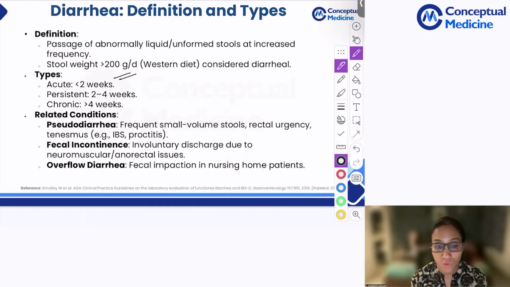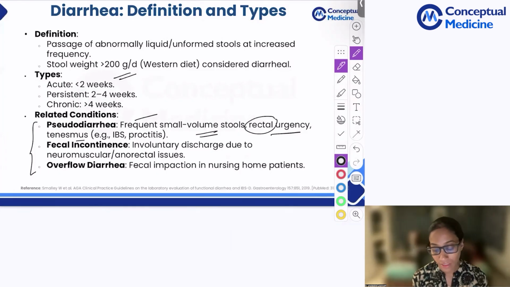What are two conditions which you should not forget while talking about this? You have pseudo-diarrhea. What does pseudo-diarrhea mean? You have unformed liquid stools, but they are frequent, small volume stools. Rectal urgency and tenesmus are also present. So whenever you have urgency and tenesmus, it means the rectum is involved.